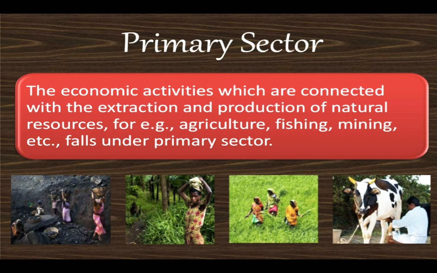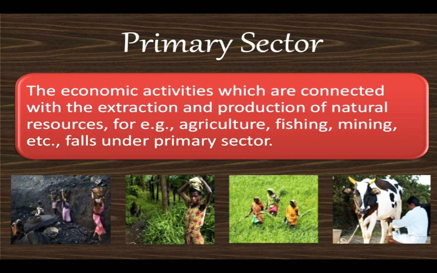Similarly, in the case of an activity like dairy, which is a biological process of extraction of milk from milk giving animals, the product milk is also a natural product. Similarly, minerals and ores are also natural products. So when we are producing any goods by exploiting the natural resources present in our environment, these activities are included in the primary sector.